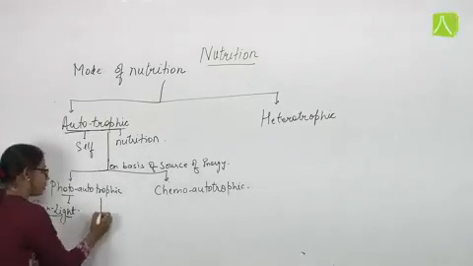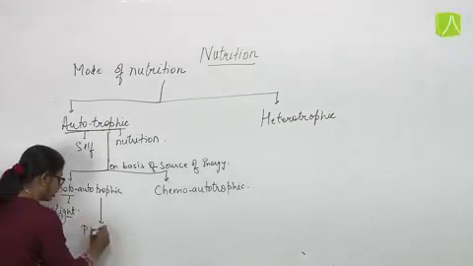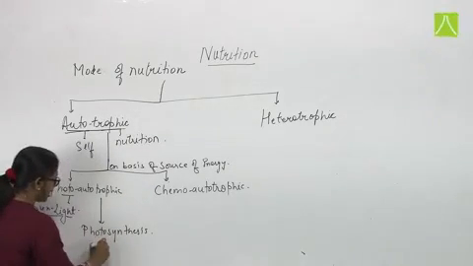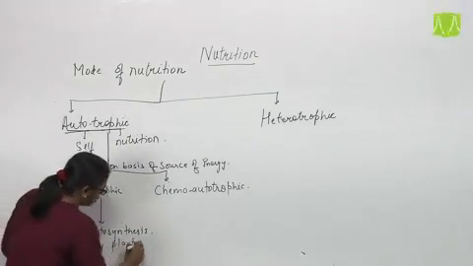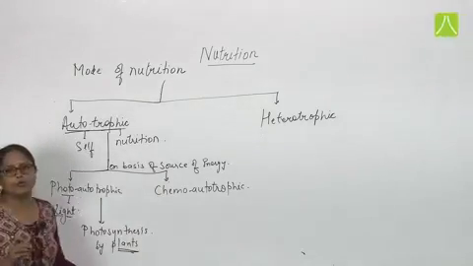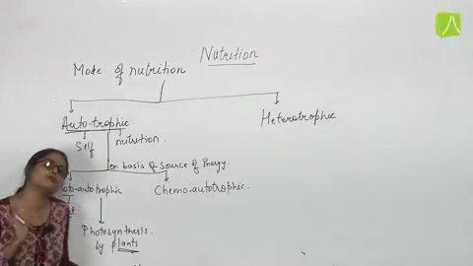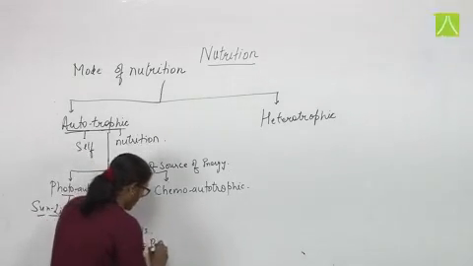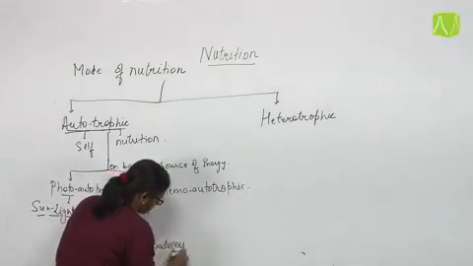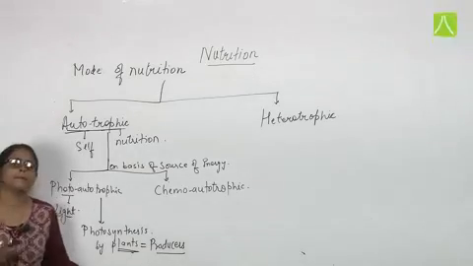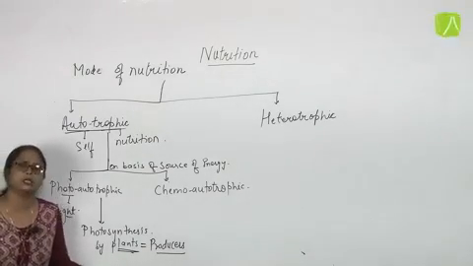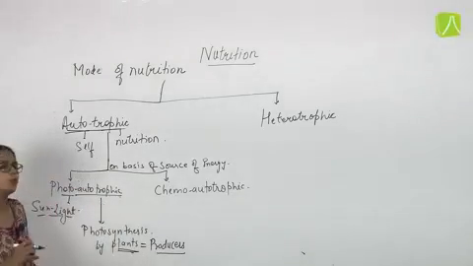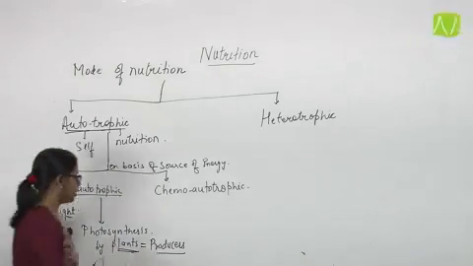So this type of nutrition includes the process of photosynthesis, and that is done by plants. Plants are the whole source of food for other different organisms. So we can say that plants are actually the producers, because they are preparing food for themselves as well as for other consumers. So this includes photosynthesis, and the mode of nutrition is known as photoautotrophic.